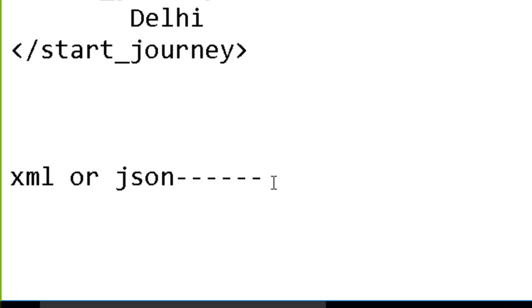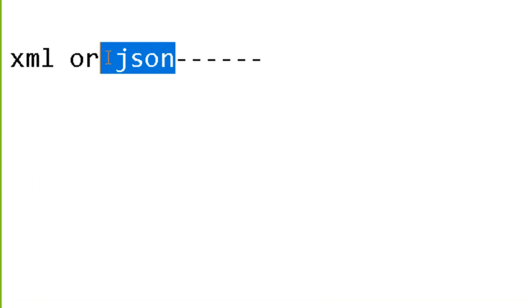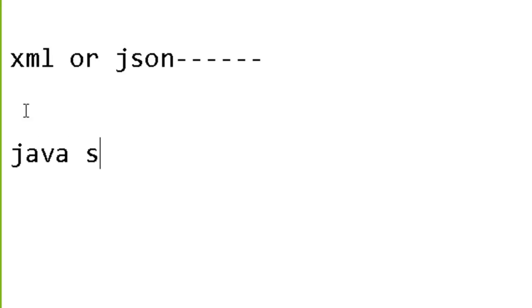So JSON is one more language. Let's see how JSON works, and then you will tell me which language is easier. Okay, so JSON is JavaScript Object Notation.